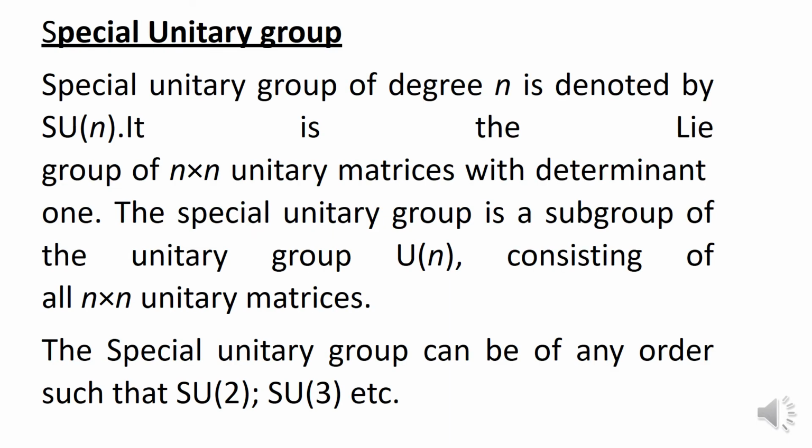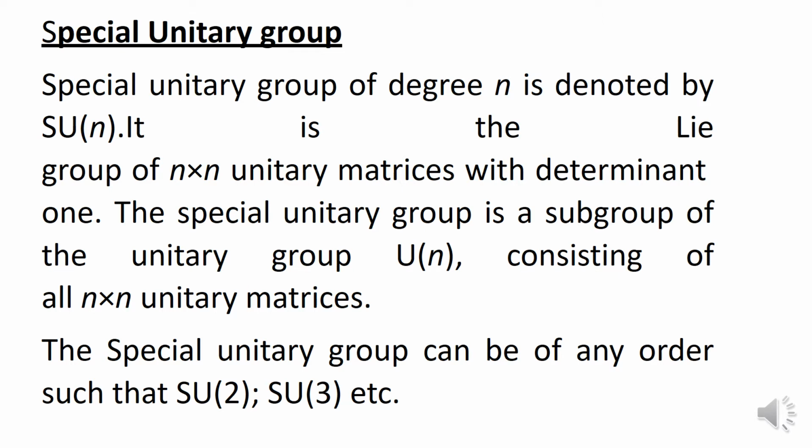Special unitary group. The special unitary group of degree n is denoted by SU(n). So SU(n) is basically a symbol for the special unitary group.